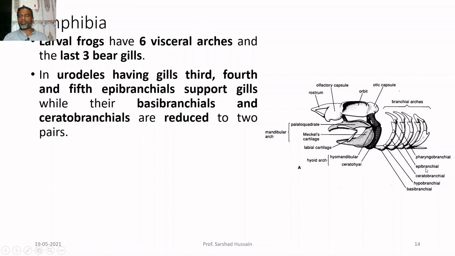The epibranchial is part of the visceral arch or the branchial arch. While the basibranchials and the ceratobranchials, the one above, are reduced to 2 pairs.